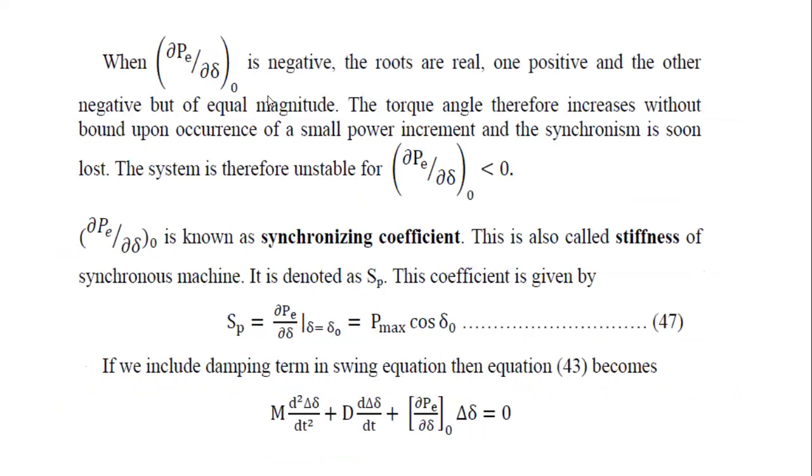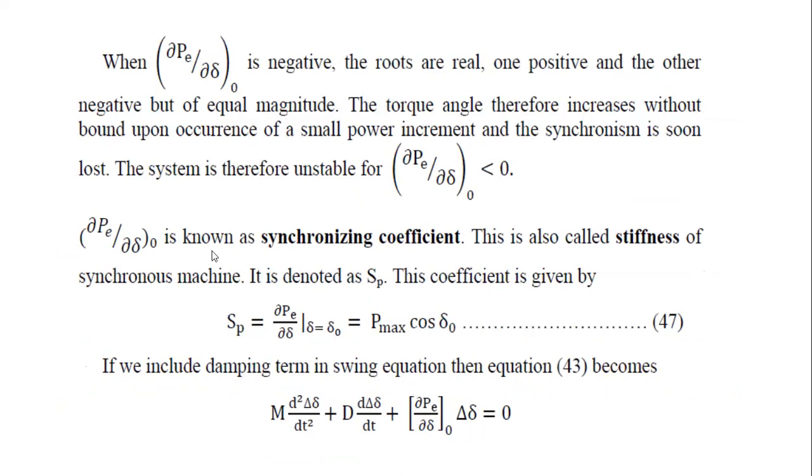And then it is negative. The roots are real, one positive and the other negative, but of equal magnitudes. Therefore the torque angle increases without bound upon the occurrence of a small power increment, and synchronism is lost. Therefore it will be less than 0.